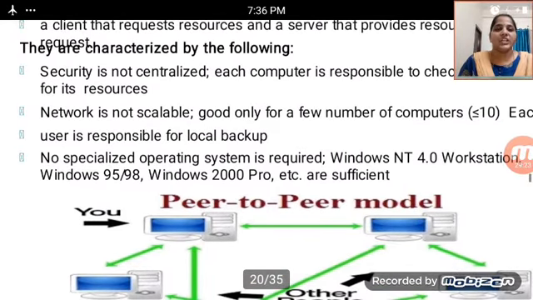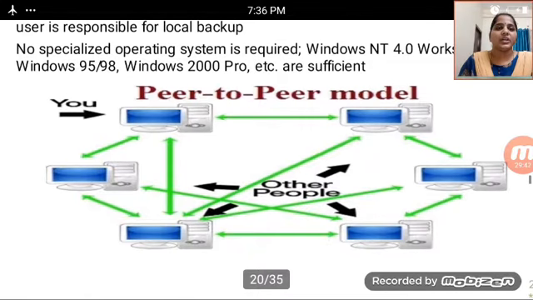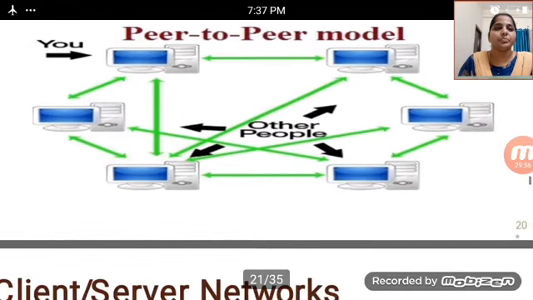No specialized operating system is required, and Windows NT 4.0 workstations, Windows 95, 98, Windows 2000 Pro and so on are sufficient. As shown in the figure, this is the peer-to-peer network model. Other people will also connect with this peer-to-peer network, one to another. This is about the peer-to-peer model.